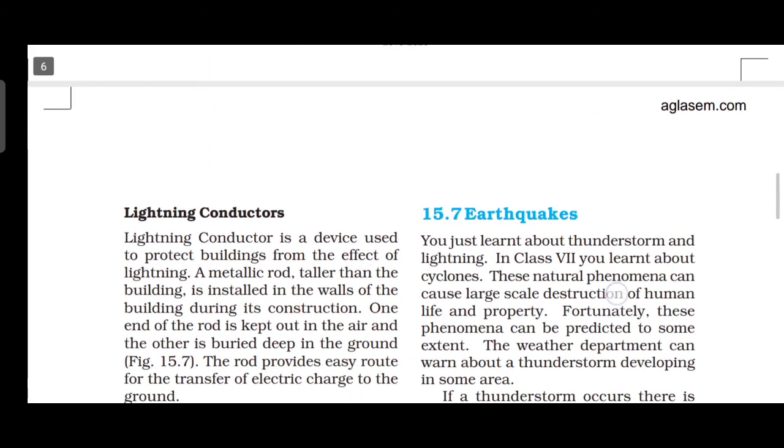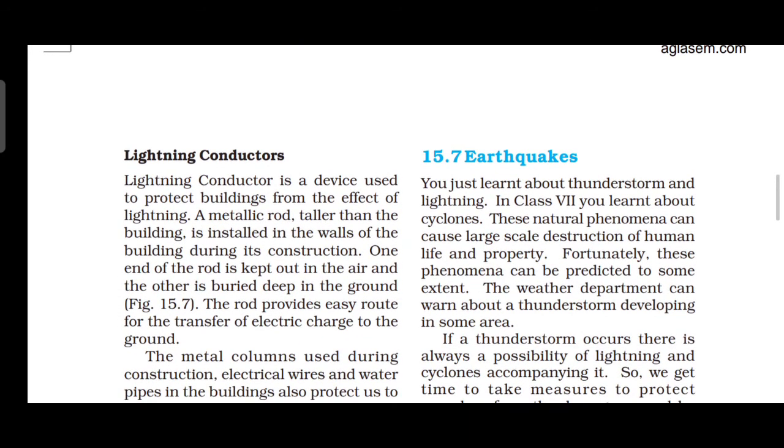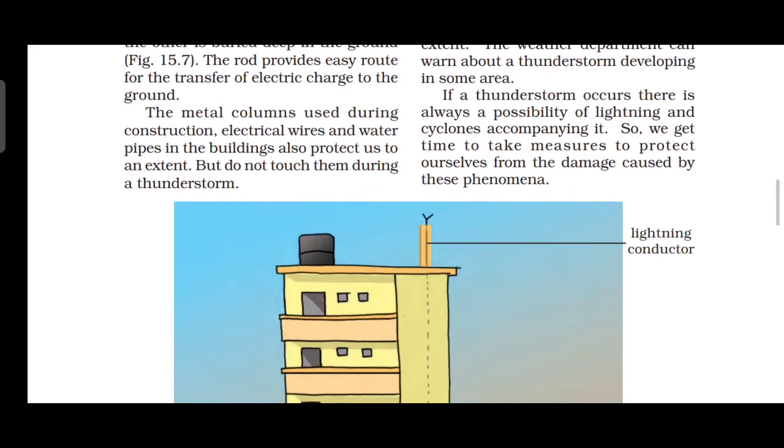Then lightning conductors. A lightning conductor is a device used to protect buildings from the effect of lightning. See the picture, they have used what? A lightning conductor. It absorbs the lightning, so it does not affect the building.